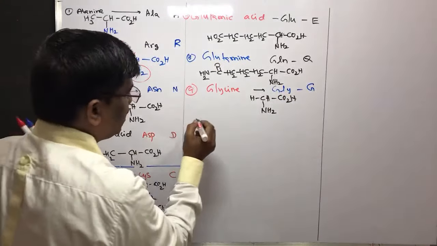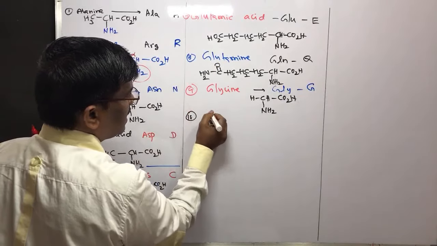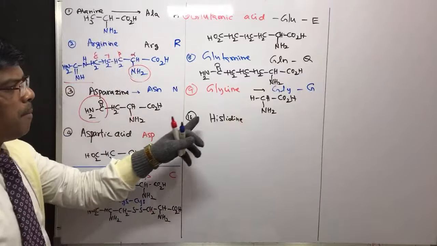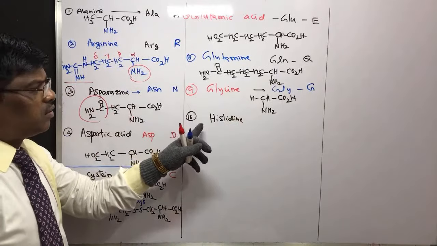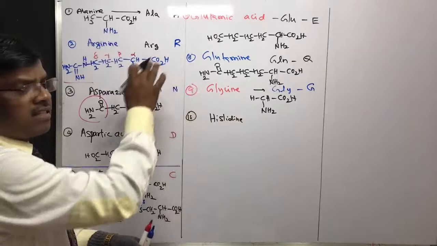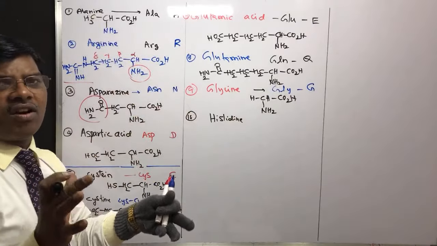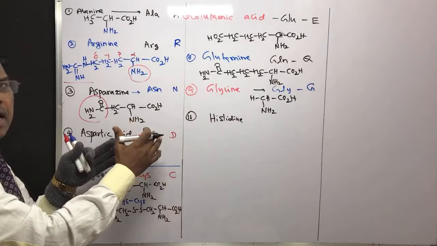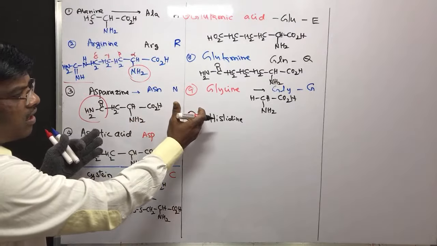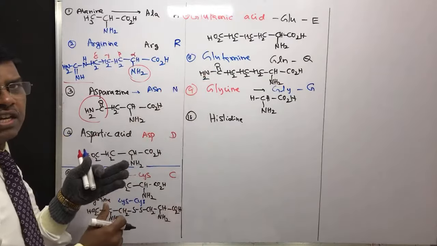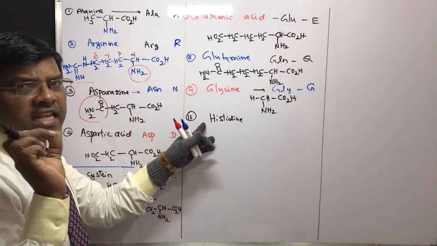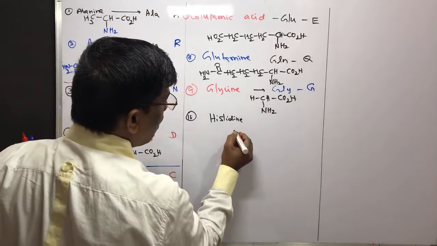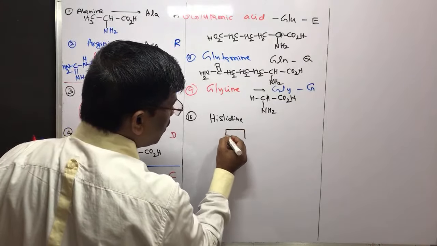Then histidine. The 10th one is histidine. Dear students, sometimes you will get minus histidine, right? But remembering minus or plus sign, which is optical rotation, is not important while writing the structures. So I am avoiding confusion by removing the optical rotation. Histidine is the compound having the imidazole molecule.